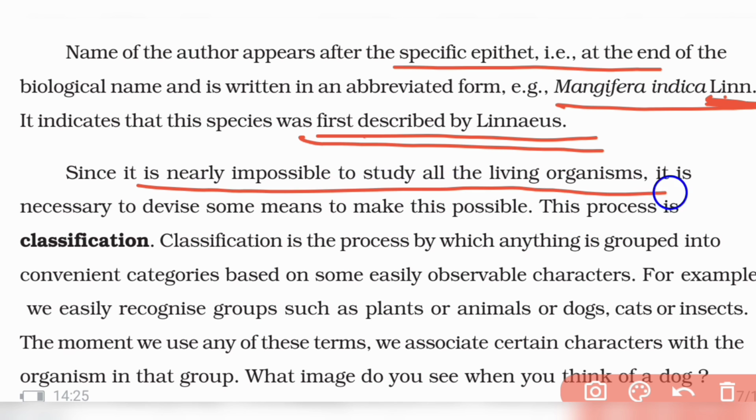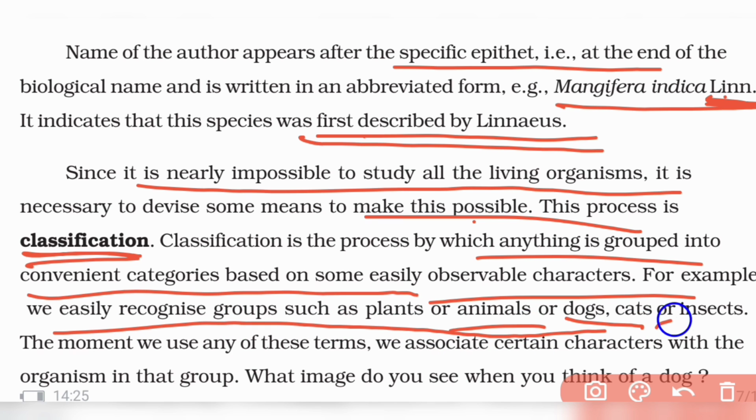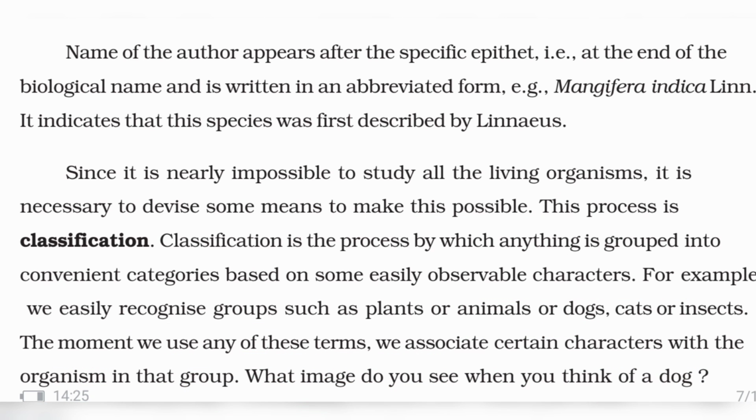Since it's nearly impossible to study all living organisms, it's necessary to devise some means to make this possible, and the process is called classification. Classification means the process by which anything is grouped into convenient categories based on some easily observable characters. For example, animals, dogs, cats, insects. We associate characteristics with organisms. What do you imagine when you see or think of a dog?